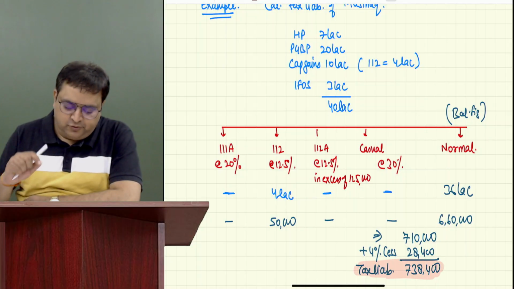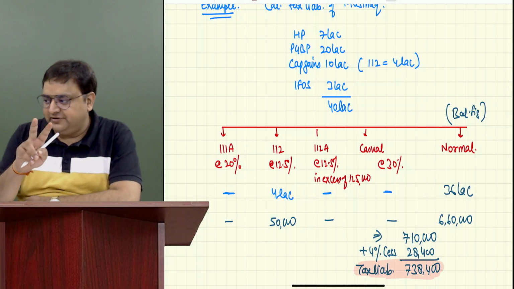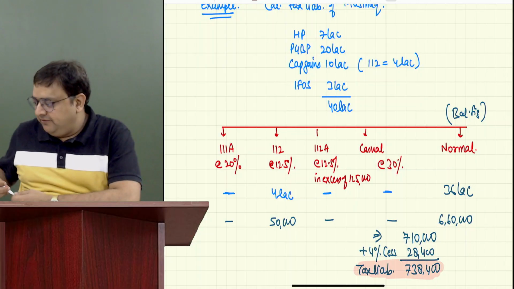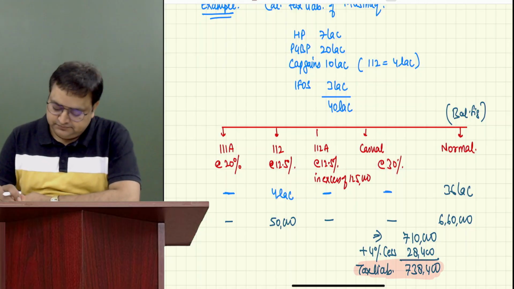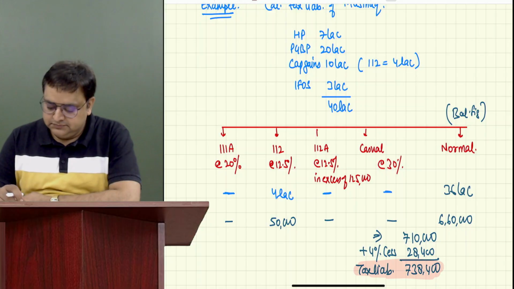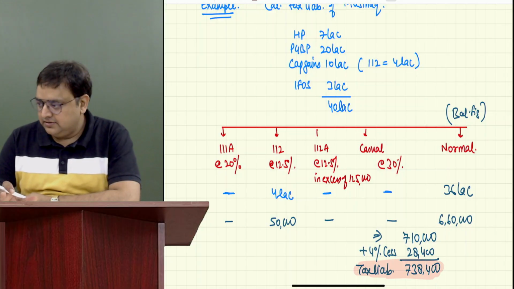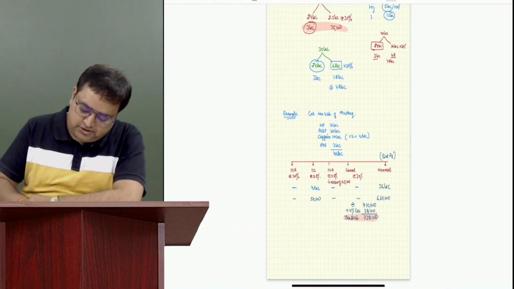Okay. Quickly, in the next 10 minutes, we will do 2 questions, right? And then we'll wrap up. Done till here? Yes, sir. Good.